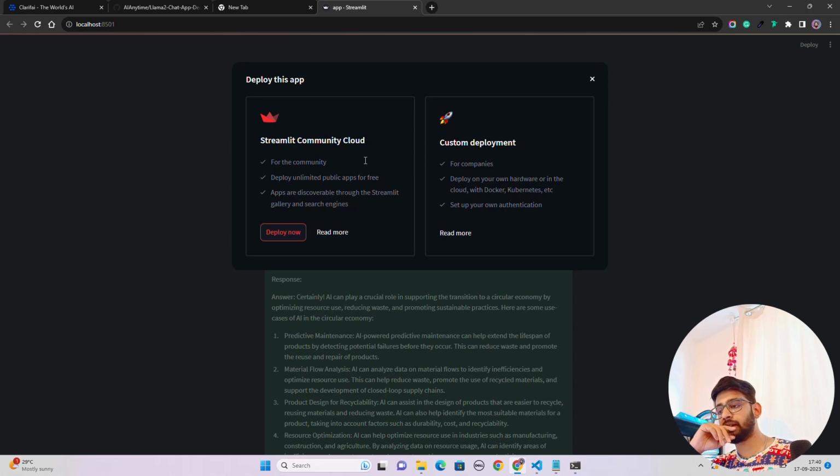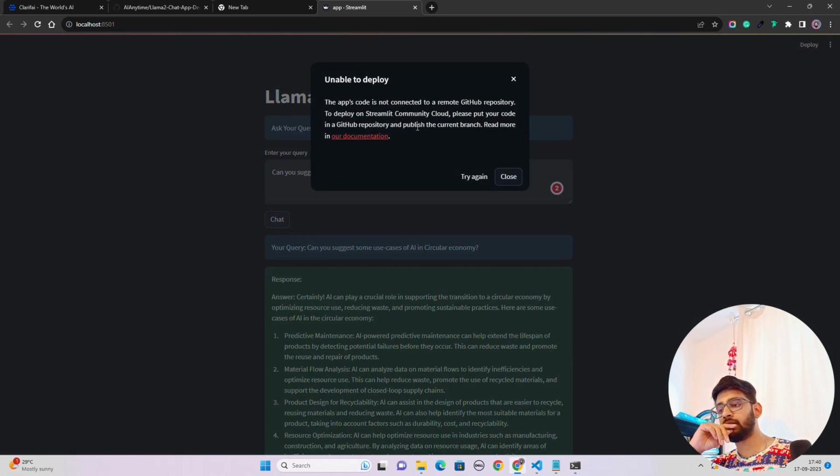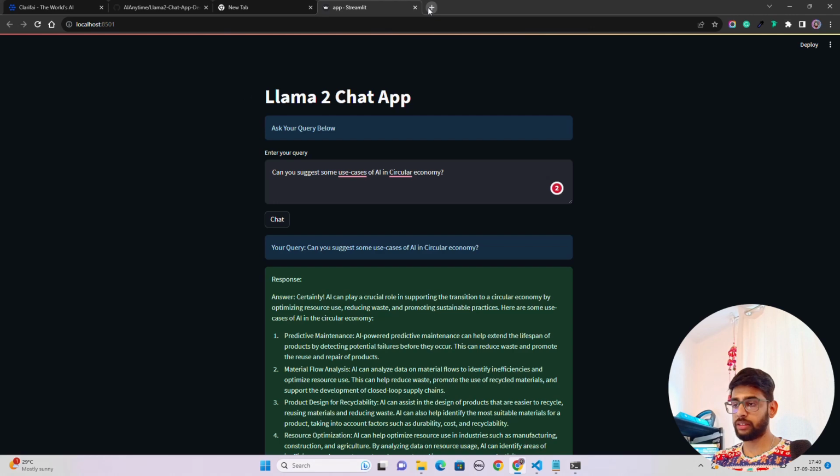You can see Streamlit Community Cloud. You click on deploy now. It will also deploy. The app's code is not connected to a remote GitHub repository. To deploy on GitHub, please put your code in a GitHub repository and publish the current branch, which makes sense because it is not connected. So you have to make the changes in config.toml and all. But this is how it can work.